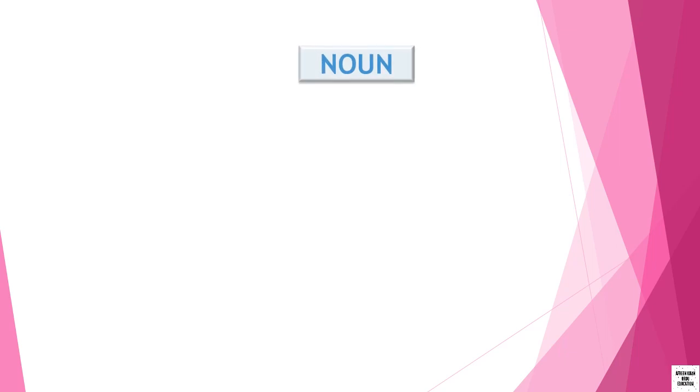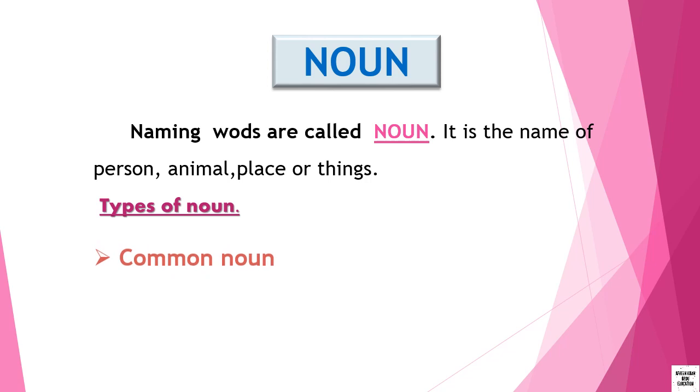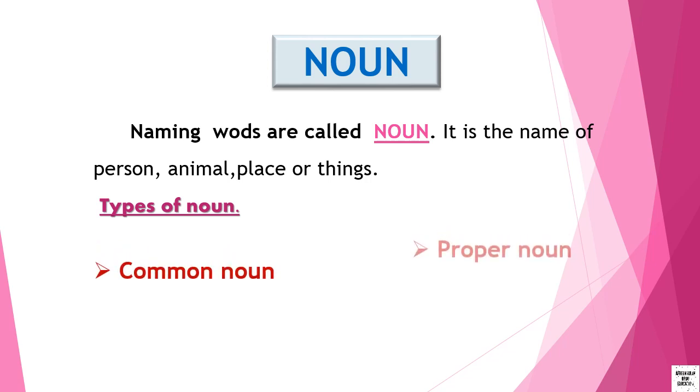Noun. Naming words are called nouns. It means the name of persons, animals, places, or things are nouns. Here we will see only two types of noun. Number one is common noun and another one is proper noun. First of all, we will see what is the common noun.